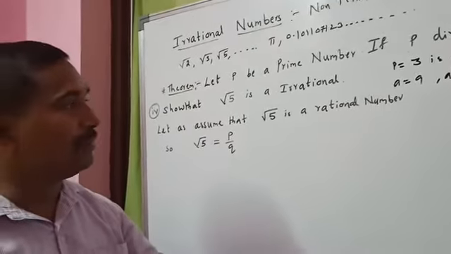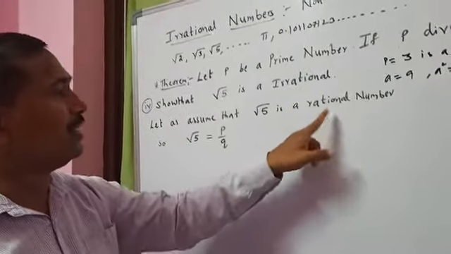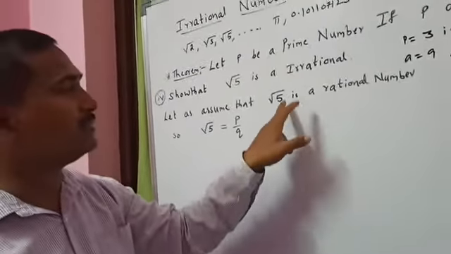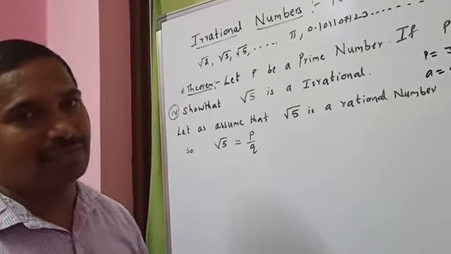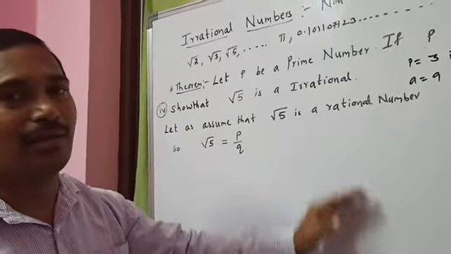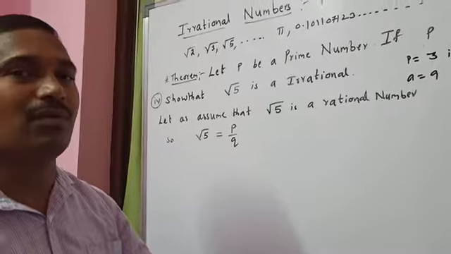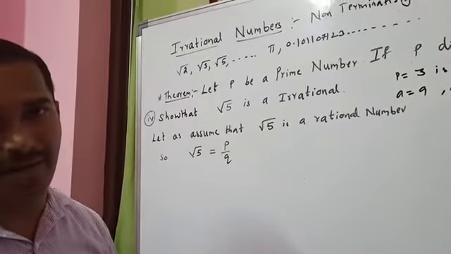Then I can prove this assumption is wrong.